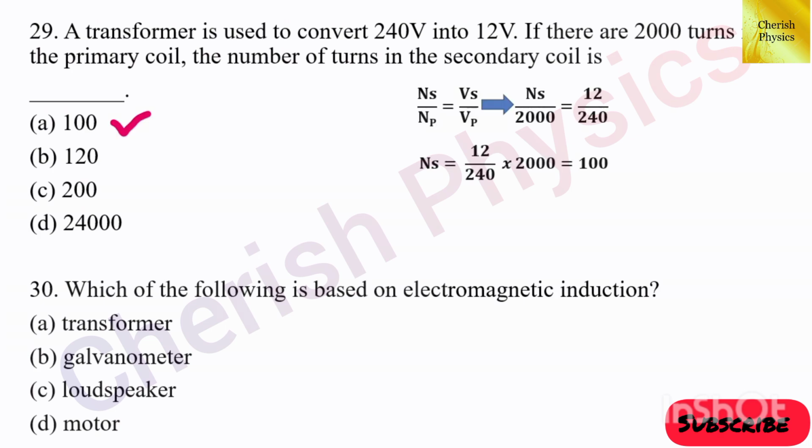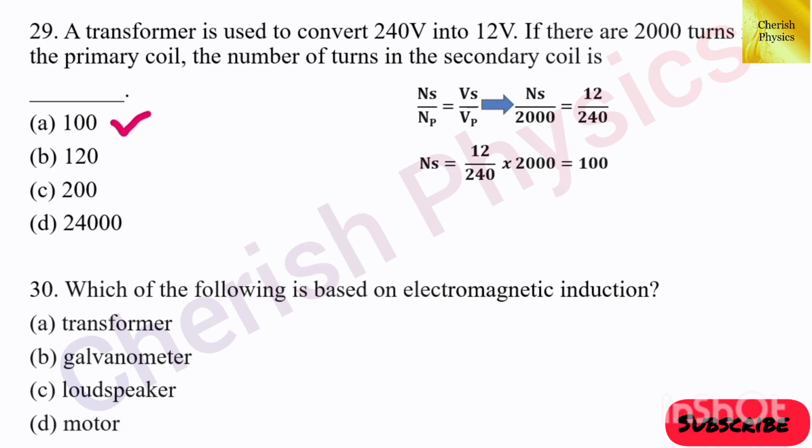Here also we can use the transformer ratio formula. Ns divided by Np equal to Vs divided by Vp. From this, Ns equal to Vs divided by Vp into Np. By substituting the values, we get the answer as 100.